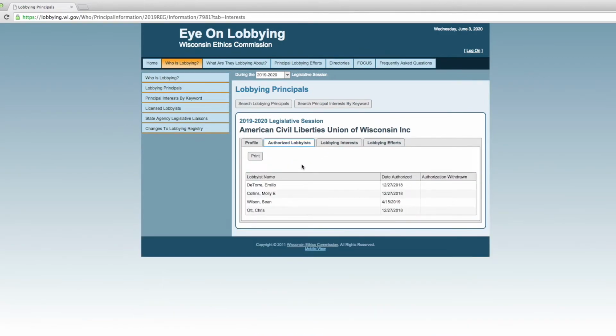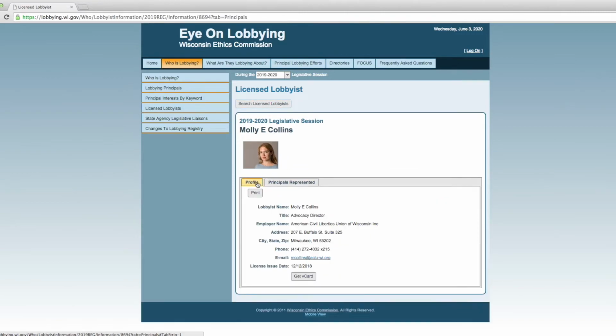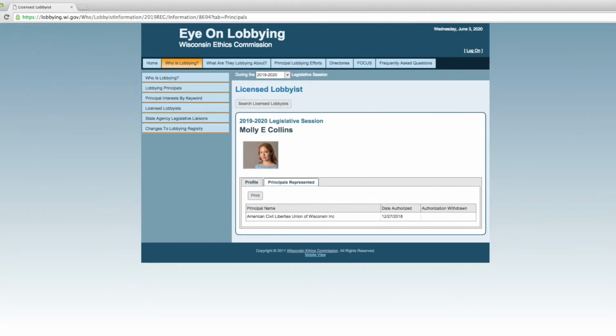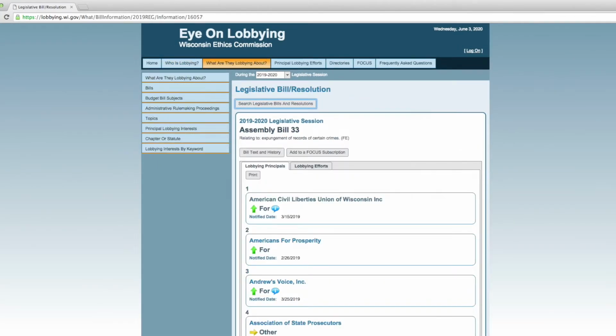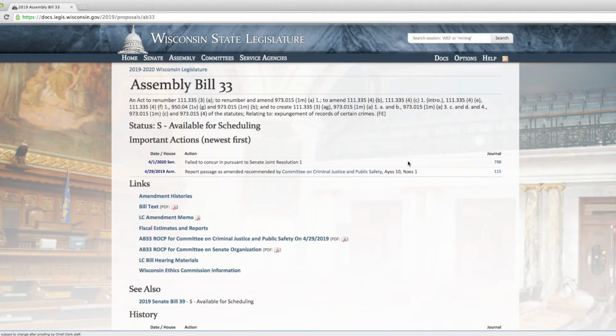And so even better, you can go in and say, oh, I know Molly Collins. I've met her before. And here you can have her picture, which is better than my picture, on the website. And it even has publicly her contact information, email, etc. And so this process is incredibly helpful and transparent and open and free for all of you to follow legislation along.